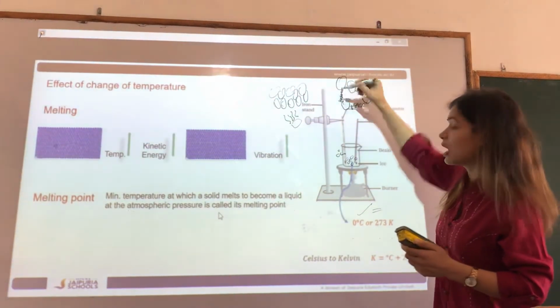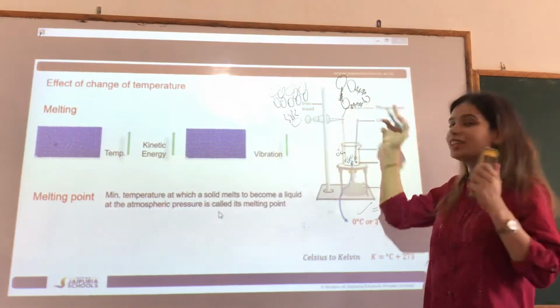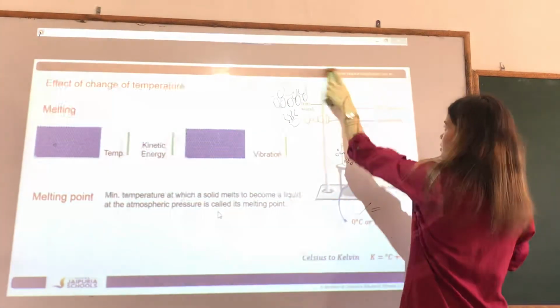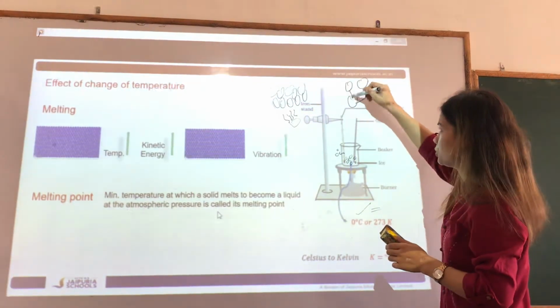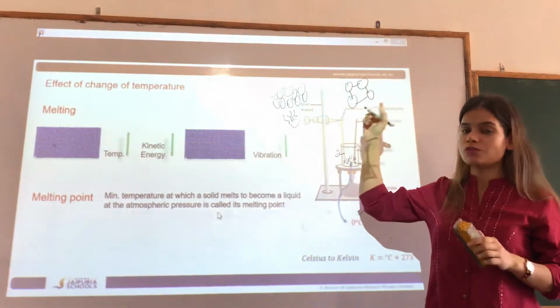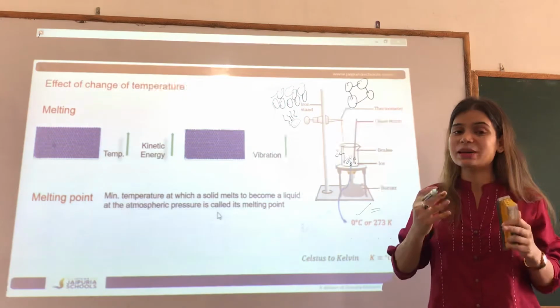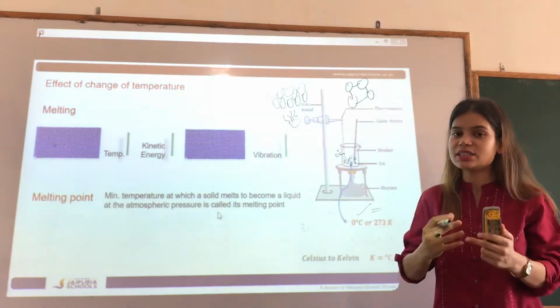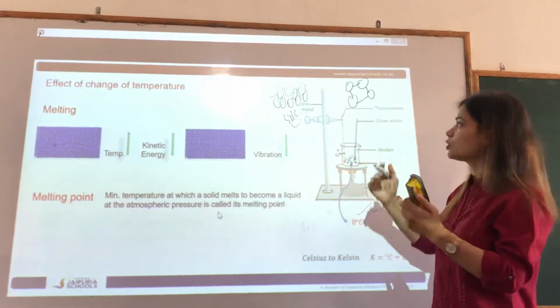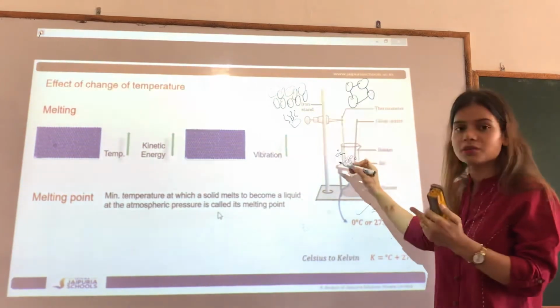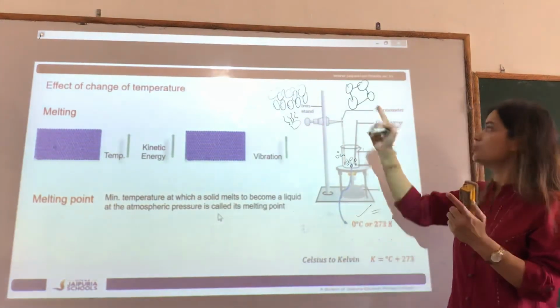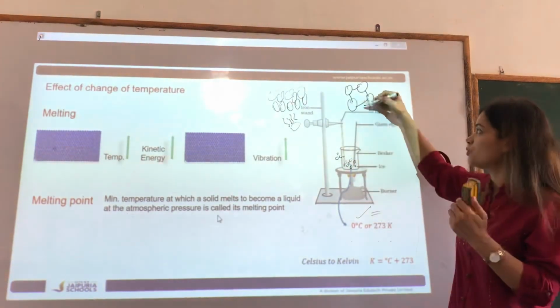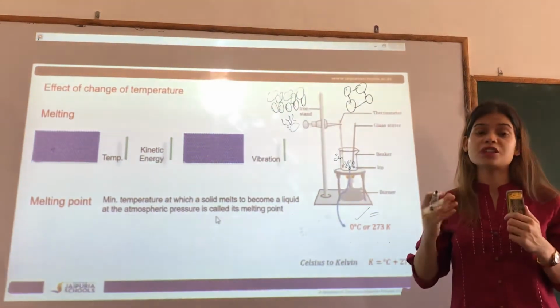These particles have a force of attraction between them, and to weaken and break this force, they need some energy. They need some heat. So that heat which is hidden, which is not showing in the thermometer, is actually used up by these particles to weaken the force of attraction between them.